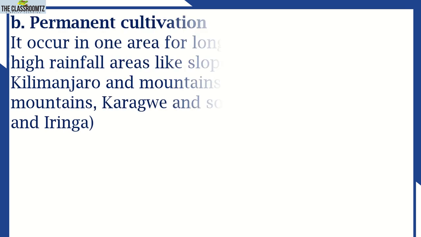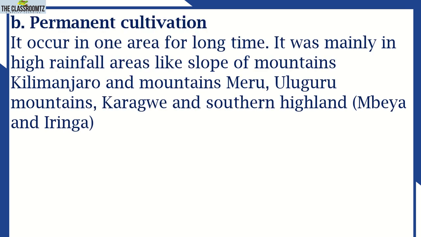Number two is permanent cultivation. The opposite of shifting is permanent. Here in permanent, we mean staying at one place. Farmers lived at one place and did their agricultural activity. It occurred in one area for a long time. It was mainly in high rainfall areas like the slopes of Mount Kilimanjaro and Mount Meru, the Uluguru mountains, Karagwe, and the southern highlands, that is Mbeya and Iringa.